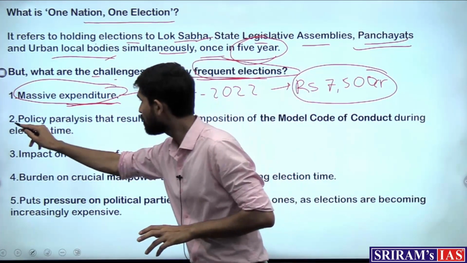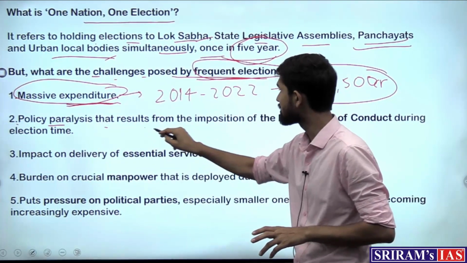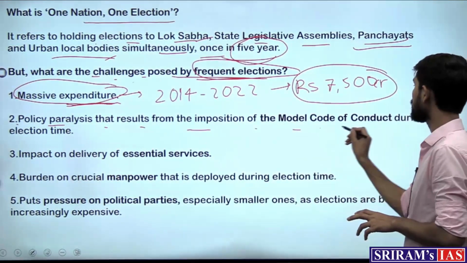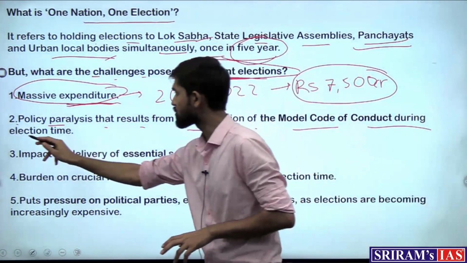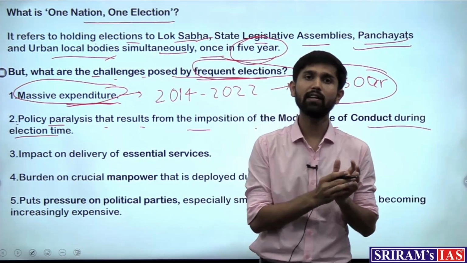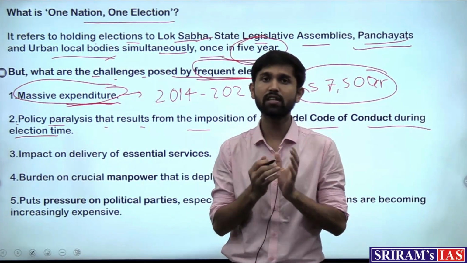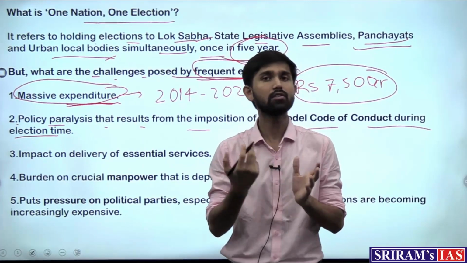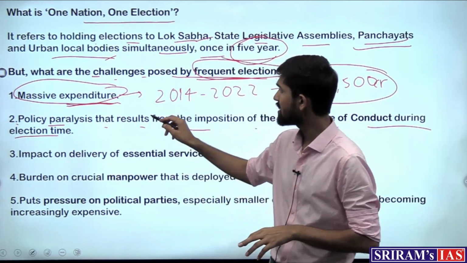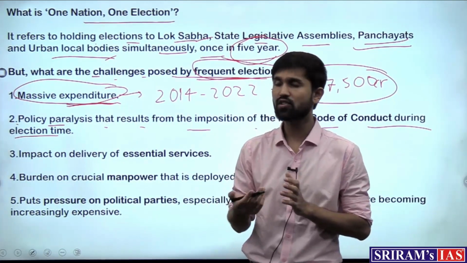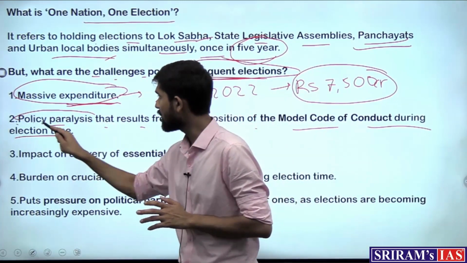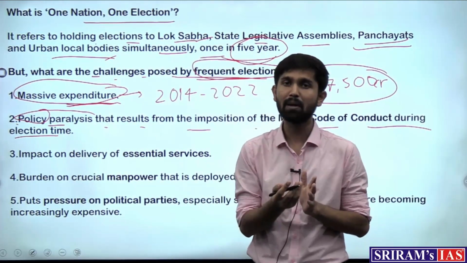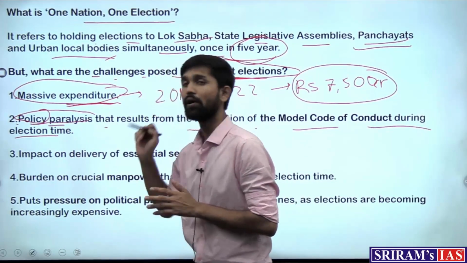Then second is policy paralysis that results from the imposition of the model code of conduct during the election time. The model code of conduct, which is instituted during the election time, restricts the government and the other campaigners from doing certain activities. Also, when continuous elections are happening, not much attention can be given to policy formulation and implementation, and this leads to policy paralysis.